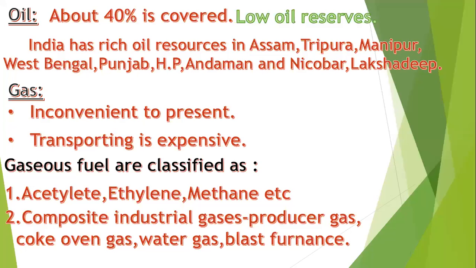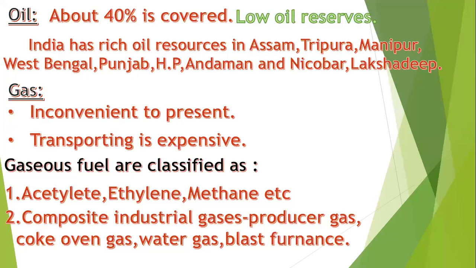What are the disadvantages we see in this? Gas cannot be easily transported. If you want to transport it, it will be very expensive, and it is incompletely used because complete gas cannot be used as a source. Completely, we cannot depend on gas.